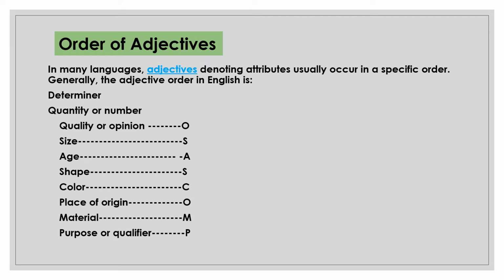Size, age, shape, color, place of origin, material, purpose or qualifier. If we put these all together, we get OSASCOMP. It is an acronym which will help us to arrange all adjectives in order in a sentence.